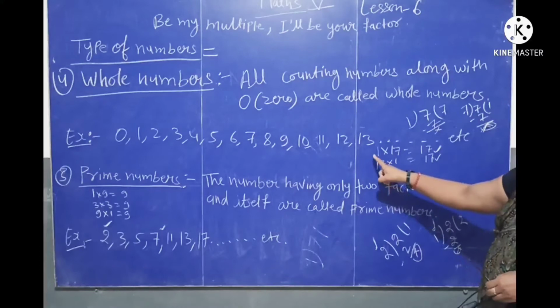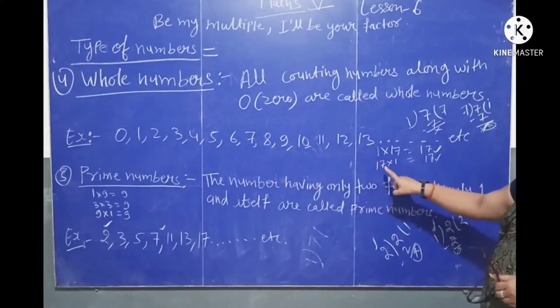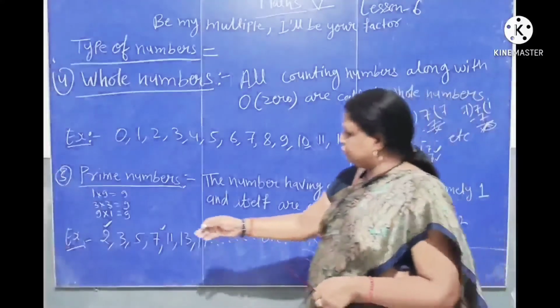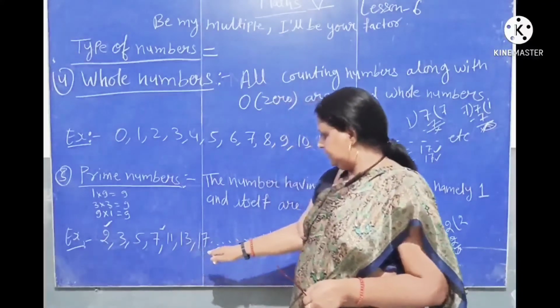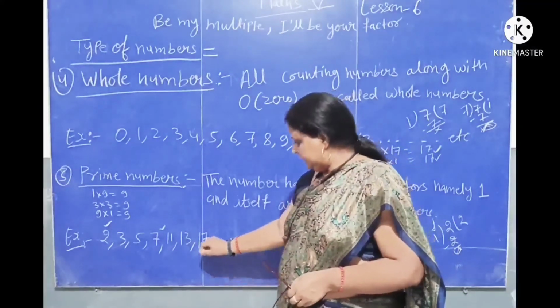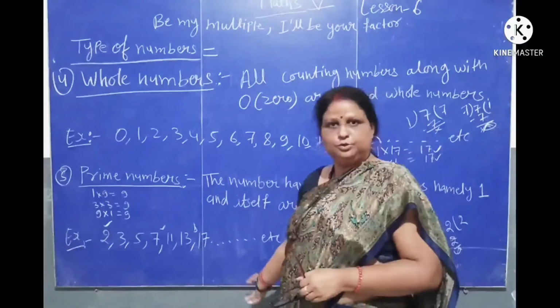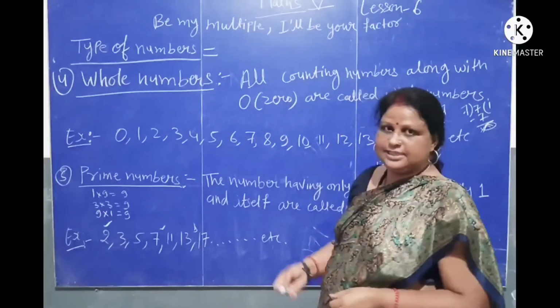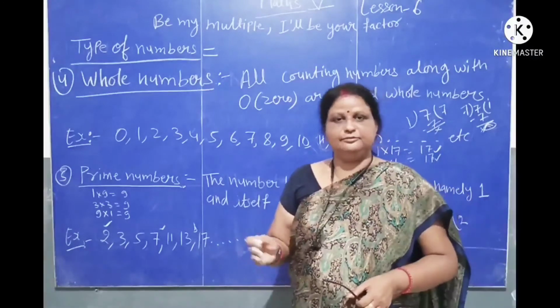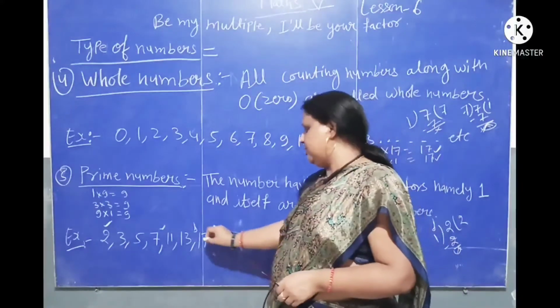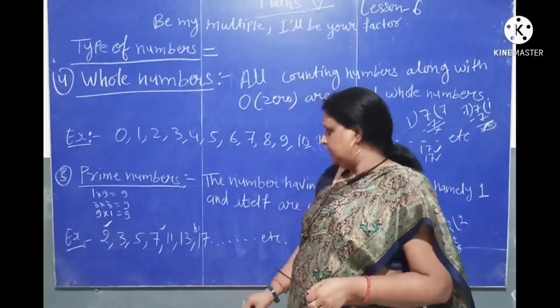17 can be divided by number 1 and the number itself. So these numbers are prime numbers: 2, 3, 5, 7, 11, 13, 17. 15 is also missing. So 15 has more than 2 factors: 1 × 15 is 15, 3 × 5 is 15, 5 × 3 is 15 and 15 × 1 is 15. So 15 is not a prime number.